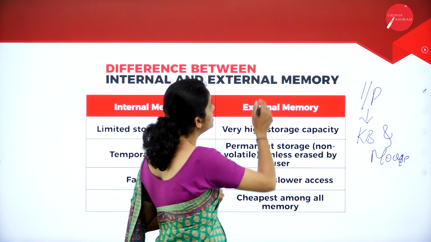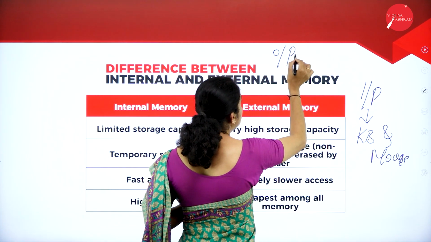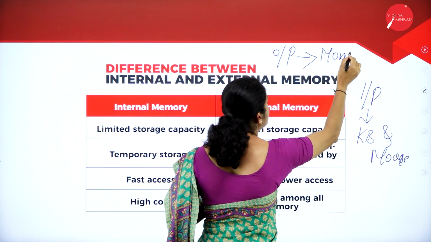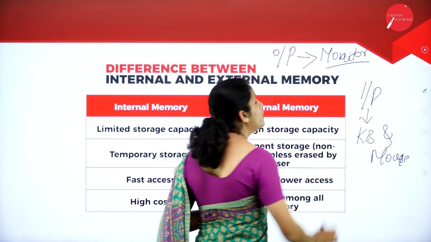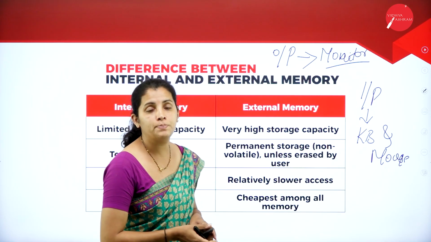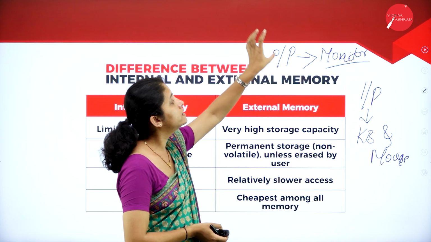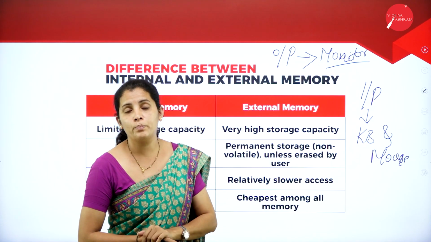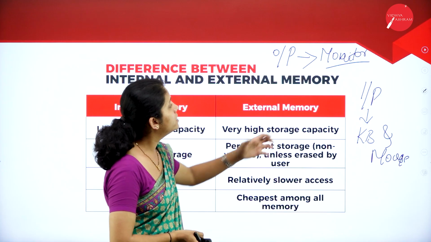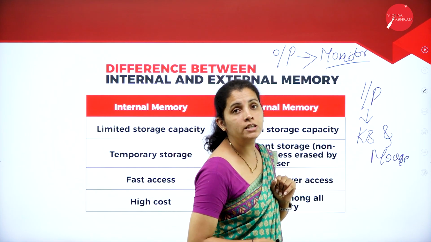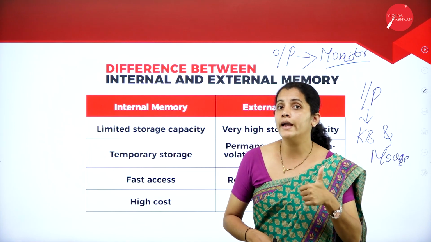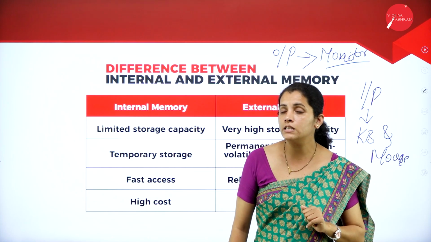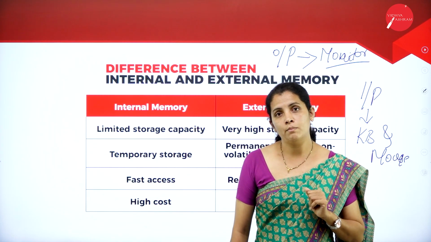Then we had a discussion regarding output devices. In that we discussed the monitor. Monitor is mainly used to display the content, and the monitor is the best example of a soft copy output device. Under monitor we discussed CRT monitor, LED monitor and LCD monitor. Along with that we discussed TFT monitor.